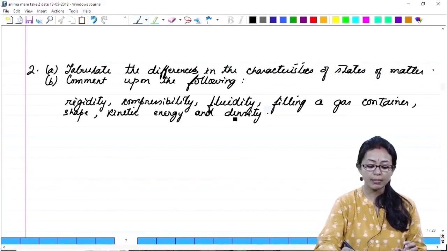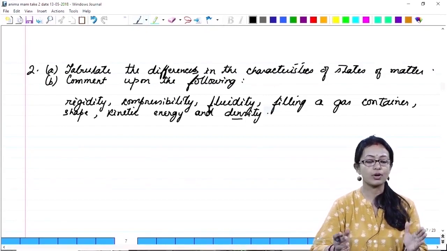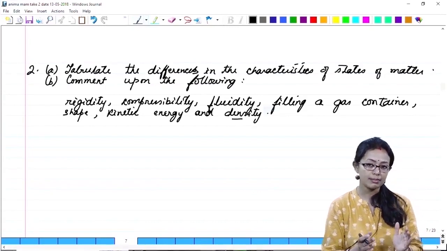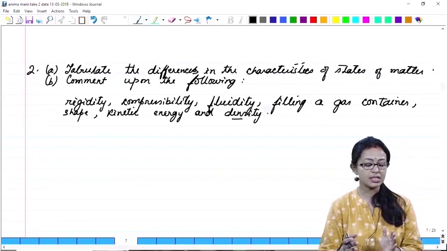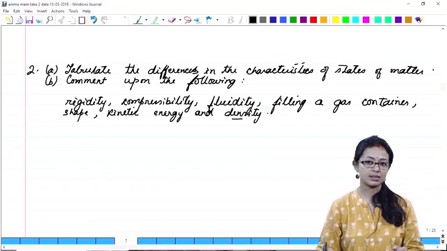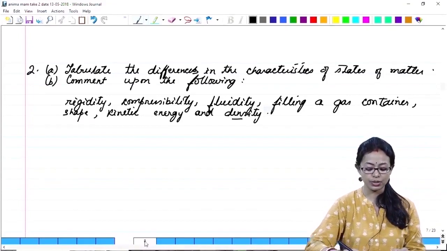Now, what would you say about the density? Density of solid will be more. Why? Because the particles are very, very close. So, the number of particles per volume will be maximum. Liquid, intermediate, and the density of the gases is very, very less. So, I hope with this concept you will be able to answer this question.